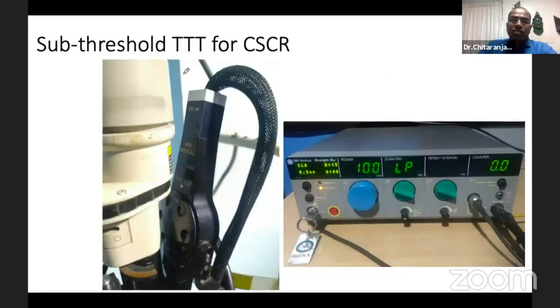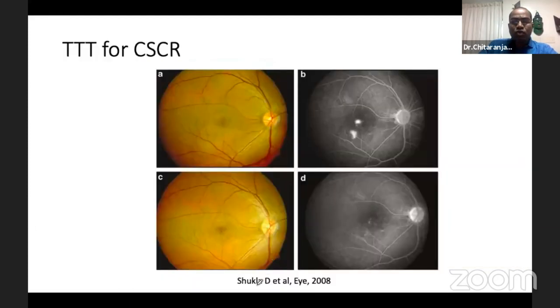Another concept is your subthreshold TTT for CSR. Here it's 810 nanometer, size is 0.5 mm, and this is a long pulse duration. Long pulse means around 1 minute. Power is around 100 milliwatt, and you have to titrate it accordingly. You give a subthreshold, give a test one first, then decrease it by 10% or 30 to 40% according to different literature. Dr. Shukla et al. have the largest series of TTT for CSR.